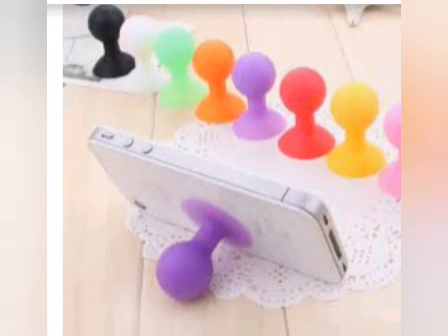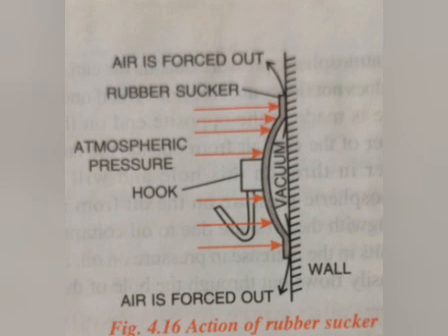Action of rubber suckers. Rubber suckers are often used for hooks in the kitchen and bathroom. For this, the rubber sucker is pressed hard against the wall so that the air between the sucker and the wall is forced out, creating a vacuum in between. The atmospheric pressure acting on it from outside then holds the sucker along with the hook firmly against the wall.